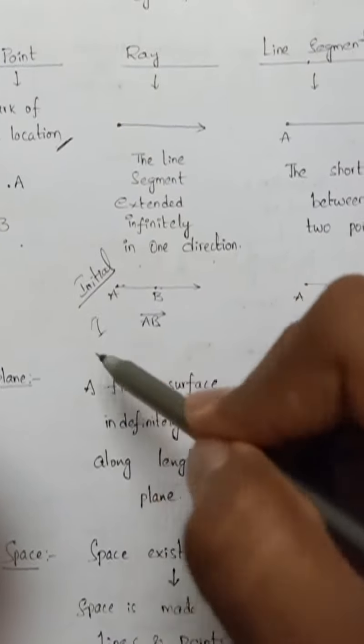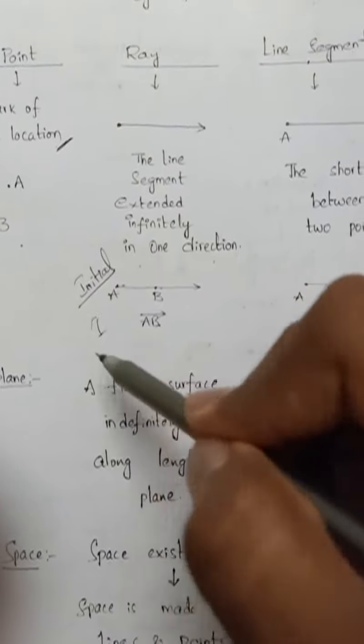If the board spreads infinitely in the same directions, length and breadth, then it is an example of a plane. And space exists in three dimensions: length, breadth, height or depth. Space is made up of all possible planes, lines and points. We are living in space, so space means it is three-dimensional, and all objects lie in space.